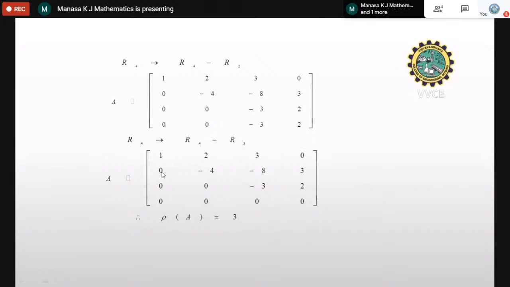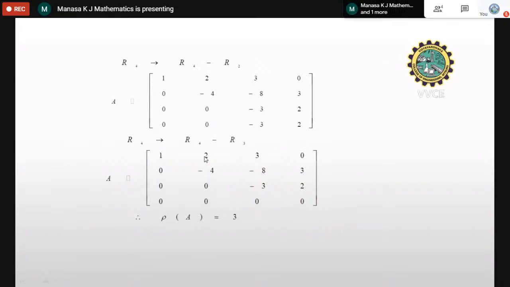The first leading entry is 1, or it is non-zero. Below, the elements are 0. In the second row, the non-zero leading entry is minus 4. Below that, elements are 0. In the third row, the first non-zero leading entry is minus 3 here, and below that entry is 0. In the fourth row, there is no non-zero entry, it is a completely 0 row. So this is echelon form.